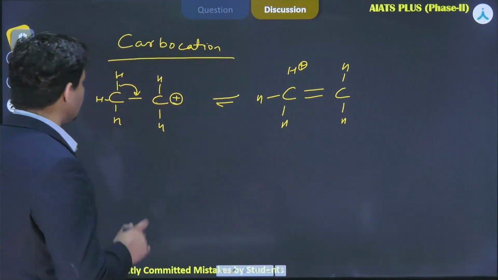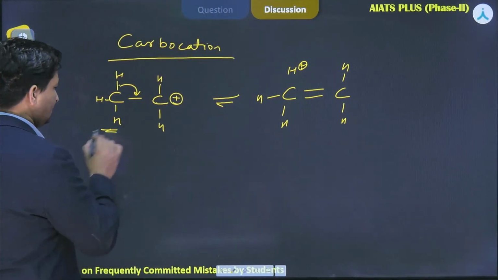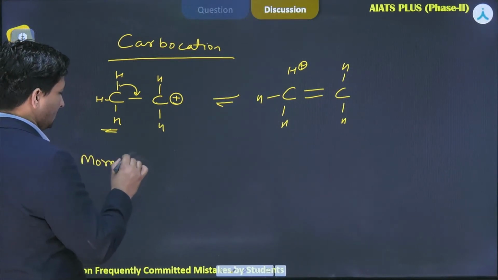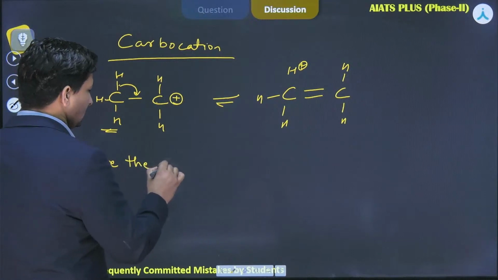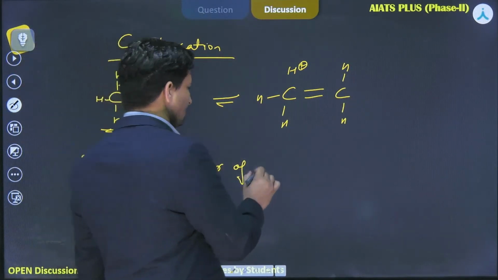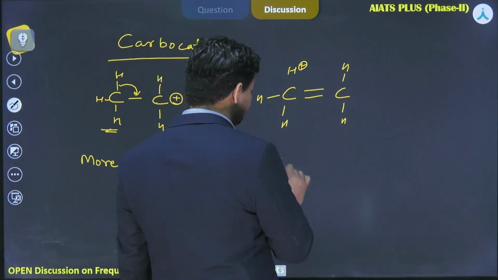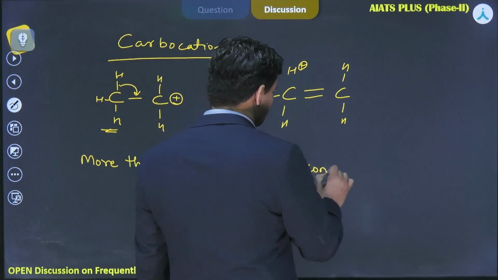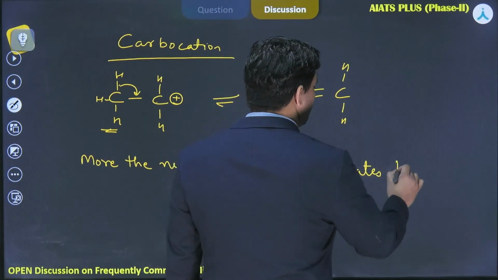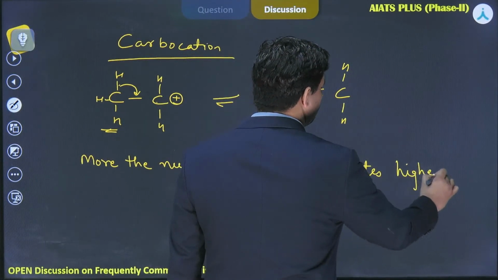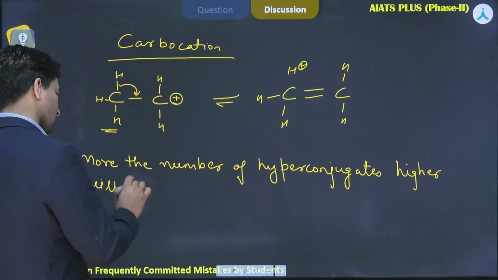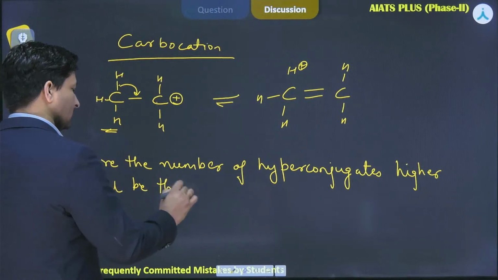So one very interesting fact which comes out from here is that the more the number of hyperconjugates, the higher will be the stability.